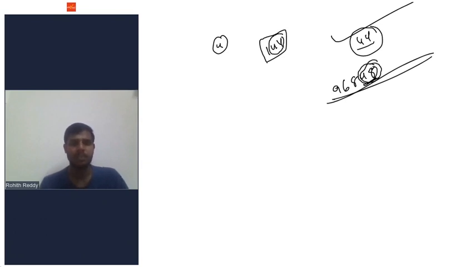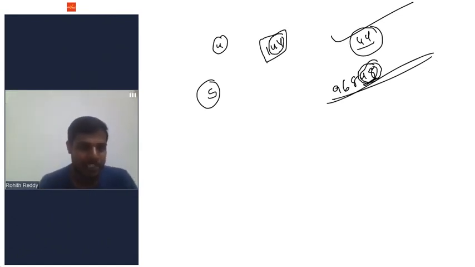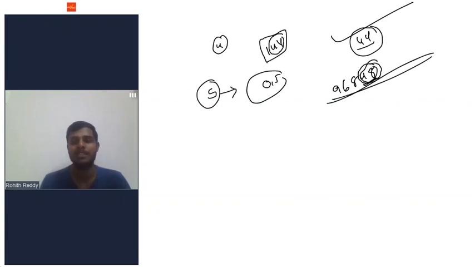Next, what is the divisibility rule for 5? The last digit should be 0 or 5. A number is said to be divisible by 5 if the unit digit is either 0 or 5. What are the multiples of 5? 10, 15, 20, 25, 30. In each and every multiple of 5, there is either 0 or 5 in the last place. That is fine.